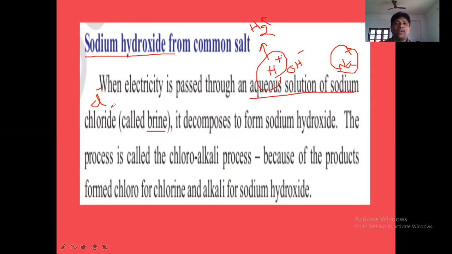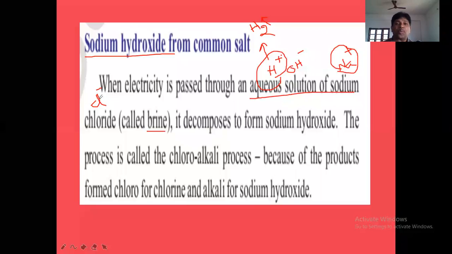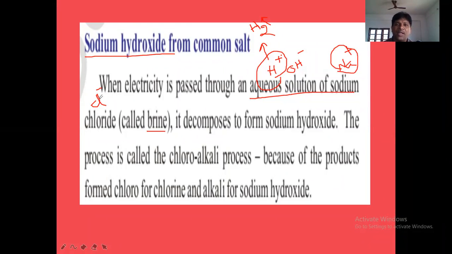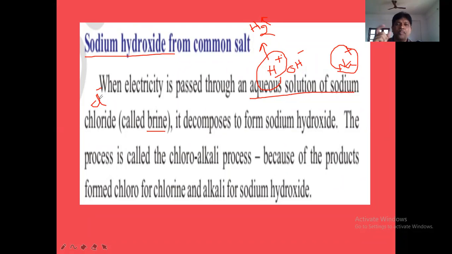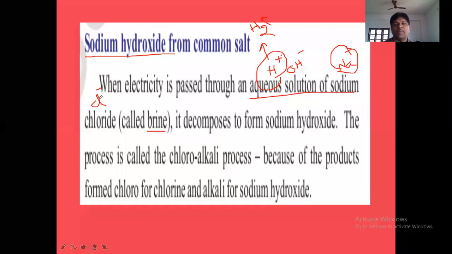Now, which is the simple ion? Cl minus is the simple ion, remember. So, whichever is the simple ion, that will be discharged, for time being. Cl minus is the simple ion made up of only one element. OH minus is the compound ion, made up of two types of elements.